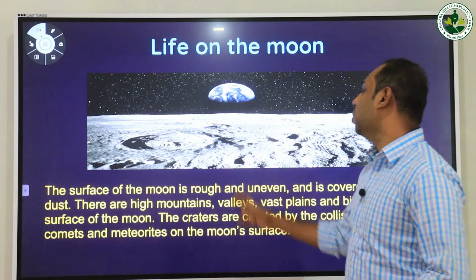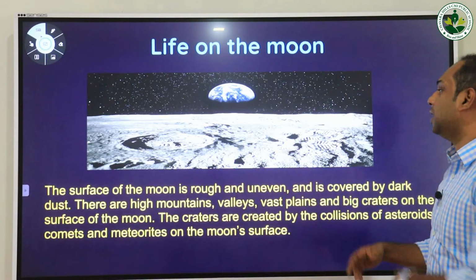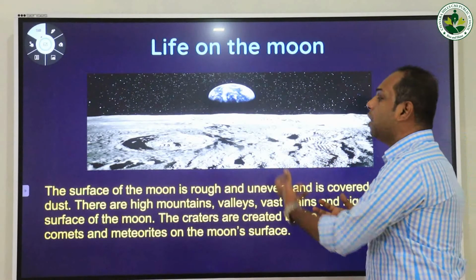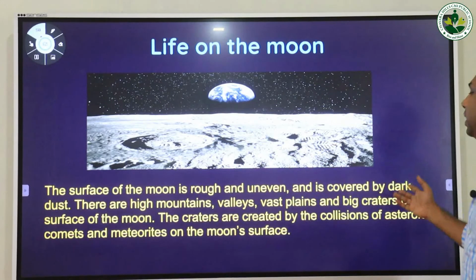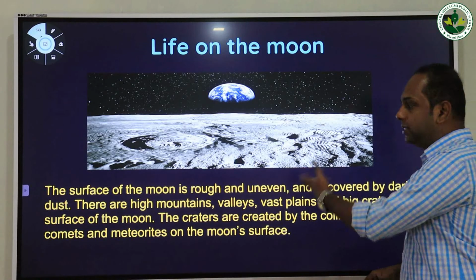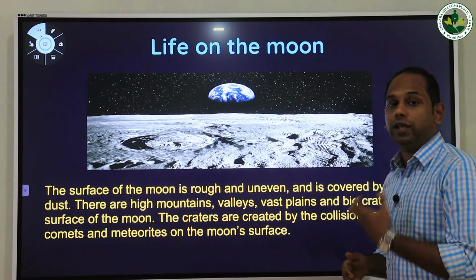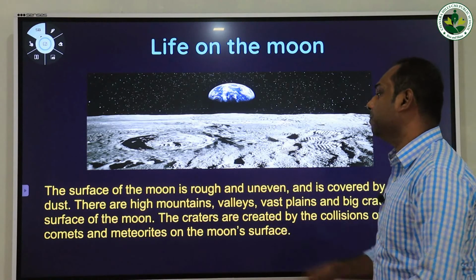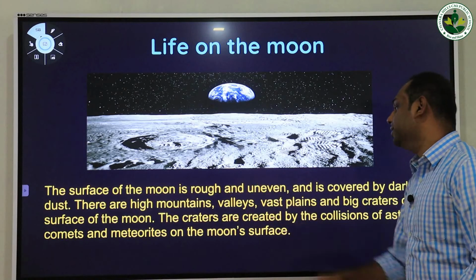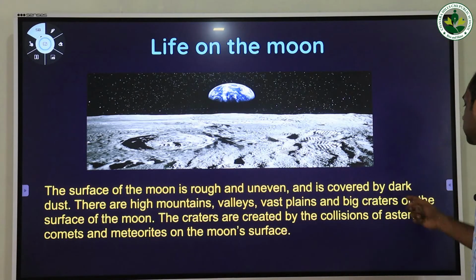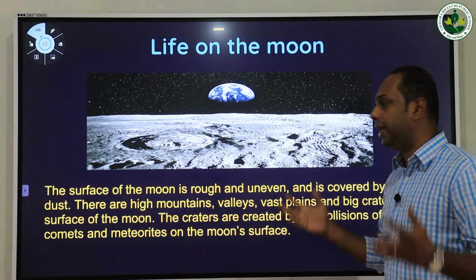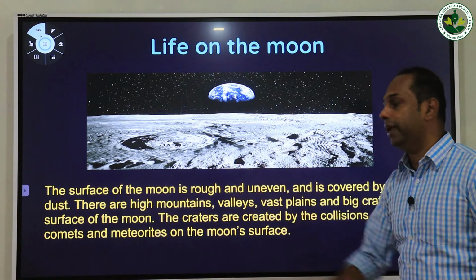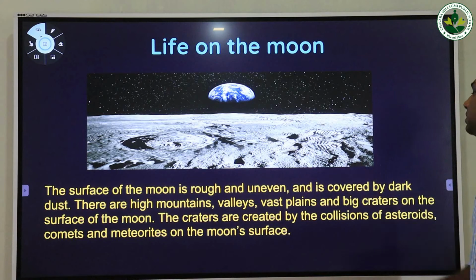The surface of the moon is rough and uneven, or not level, and it is covered by dark dust. So the complete surface of the moon is covered with what? Dark dust. There are high mountains, valleys, vast plains and big craters on the surface of the moon. So what are the major things that we can see on the surface of the moon? High mountains, valleys, vast plains and big craters.